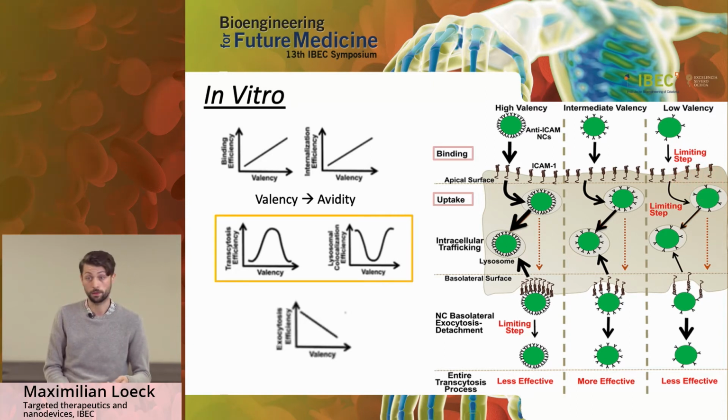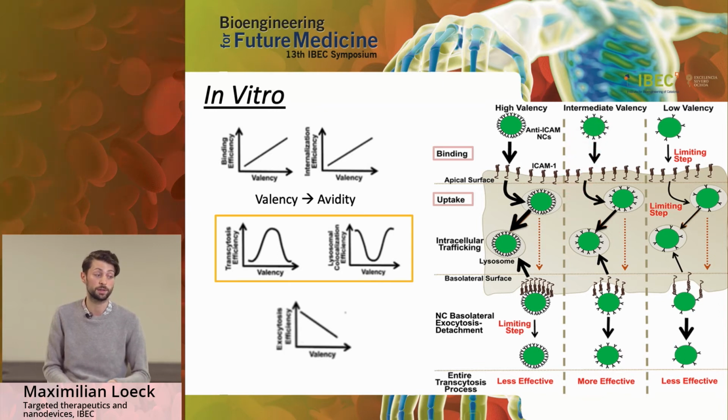On the basolateral side, on the other hand, the transcytosed particles need to detach from the cell to successfully complete the process. Here, it makes sense that we found an inverse relationship, a negative correlation of valency and exocytosis efficiency, because as you can see here in the cartoon, high valency particles have a lot of connections to the cell and therefore might not readily detach from the cell as compared to the low valency particles. Looking at the whole cartoon, you can see that the intermediate particles might be the best compromise to render the highest efficiency for transcytosis.